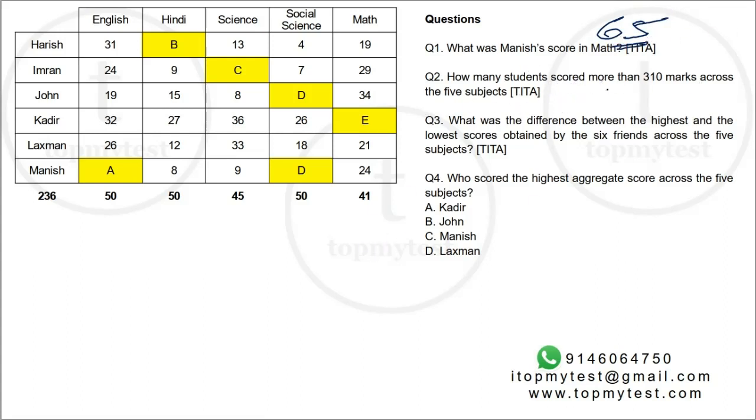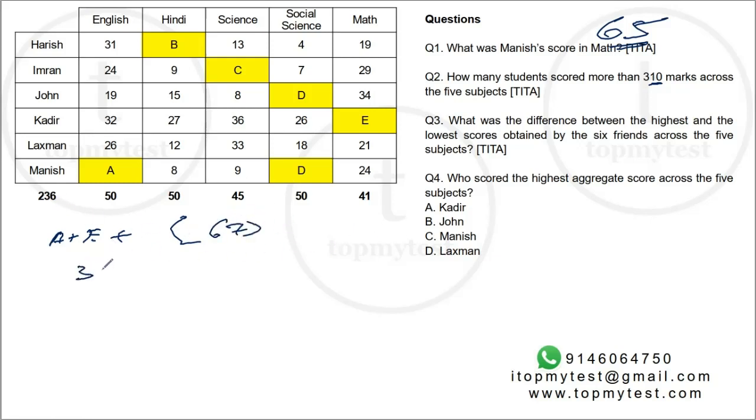Question number 2. How many students scored more than 310 marks across the 5 subjects? Okay, now we know everyone will score at least A plus B plus C plus D plus E. Just like we did for column wise total, which will be 6 times A plus the deviations, row wise total will be something like this: A to E plus the deviations across the row. So for example, Harish's deviations would be 31 plus 13, 44 plus 4, 48 plus 19 will be 67. A to E plus 67.